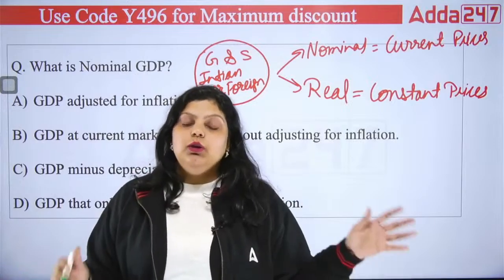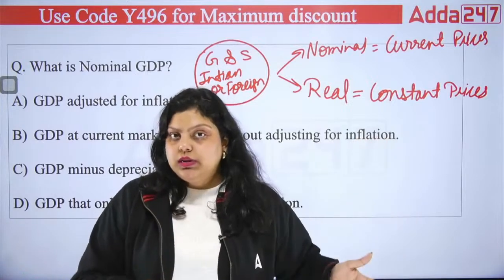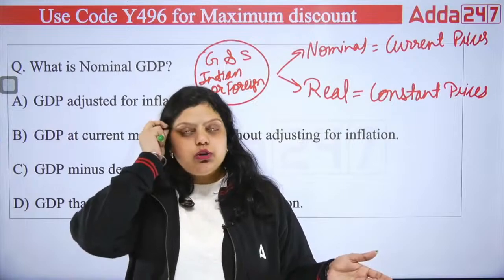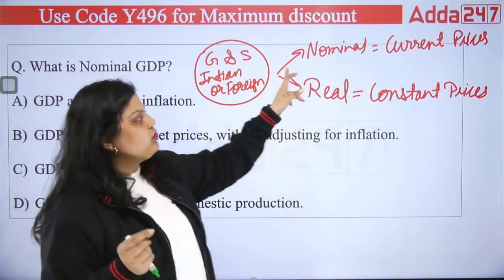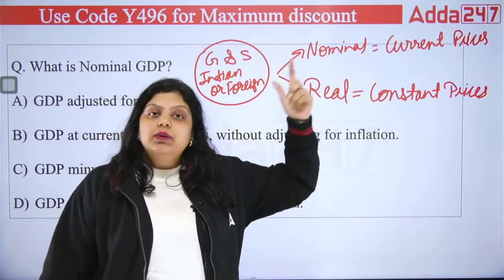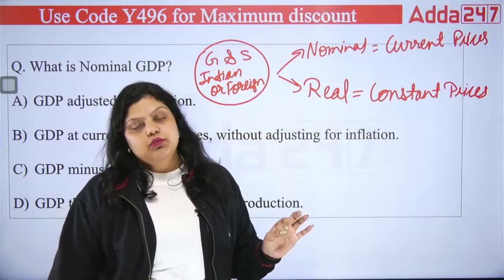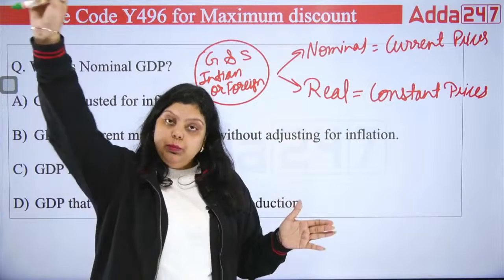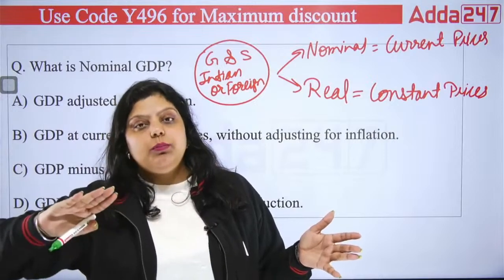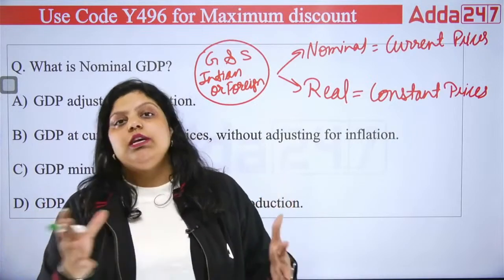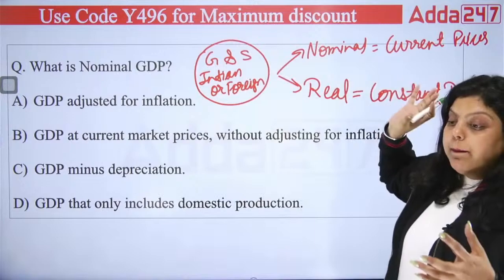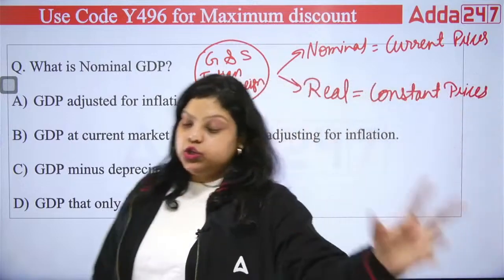you are not comparing with any value. You have seen from 1st of April 2023 till 31st of March 2024, whatever we have produced, what is the value of that production? When you calculate only that value, it is known as your nominal value. That's the nominal GDP. And when it comes to real GDP, this value of 1st April 2023 to 31st March 2024, you have to compare with the base year. You will have a base year, that is right now 2011-12. With the base year, you have to compare the value and adjust for inflation in that comparison. When you do so, that is known as your real GDP. And why is it real? Because you are adjusting the value of inflation in that.